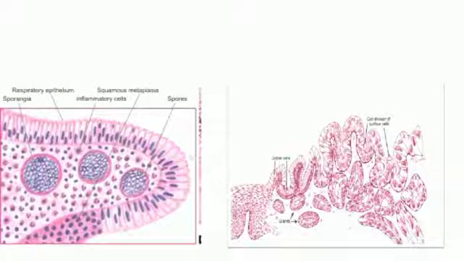Here you can see the examples of metaplasia. This is the respiratory epithelium with the change of columnar to squamous epithelium. This is columnar to squamous metaplasia. Here's another example of Barrett's esophagus, changing of squamous epithelium to columnar. This is squamous to columnar metaplasia.